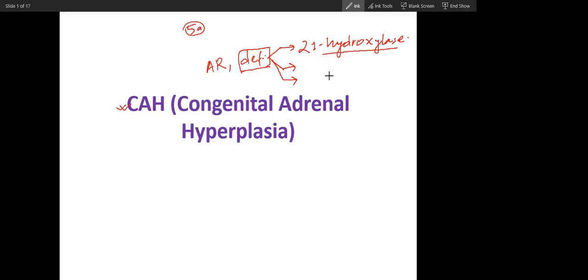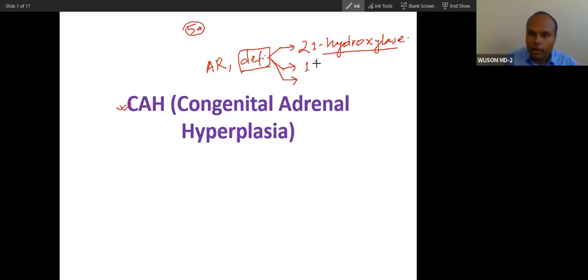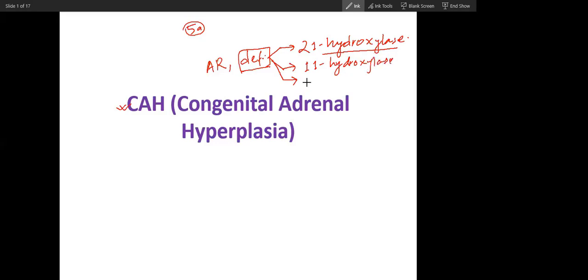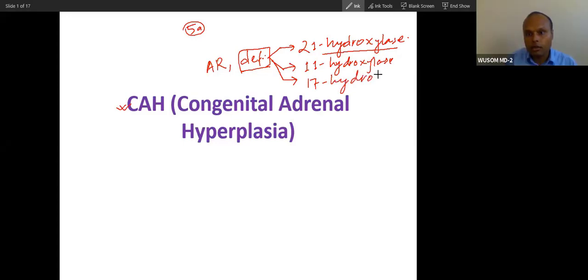Okay, 11B. Directly you can write 11 hydroxylase. Then third, 17 hydroxylase. So mainly we will talk about these three hydroxylase deficiencies today.